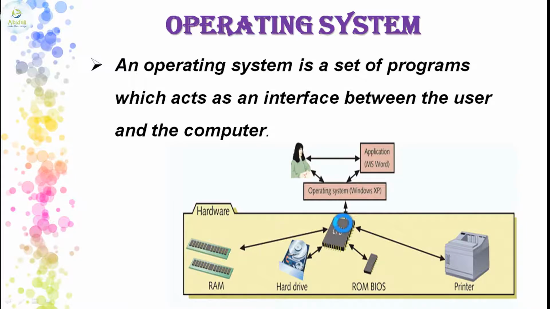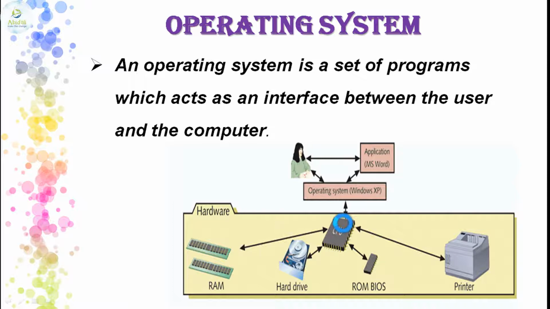The typical first slide of this operating system includes the definition. An operating system is a set of programs. It is not made up of a single program. An operating system is a collection of thousands of programs. Let us consider it is a collection of 10,000 complex programs, or lakhs of programs, smaller sets of programs combined together.